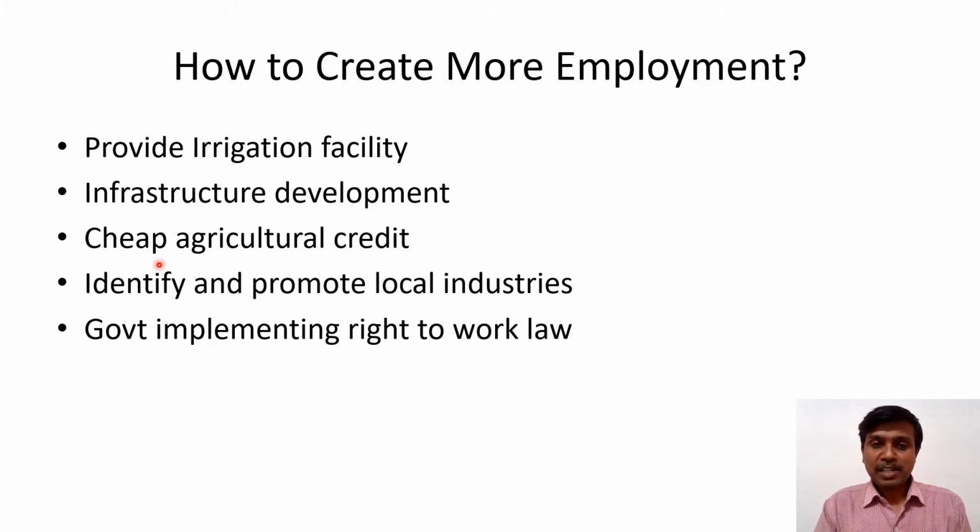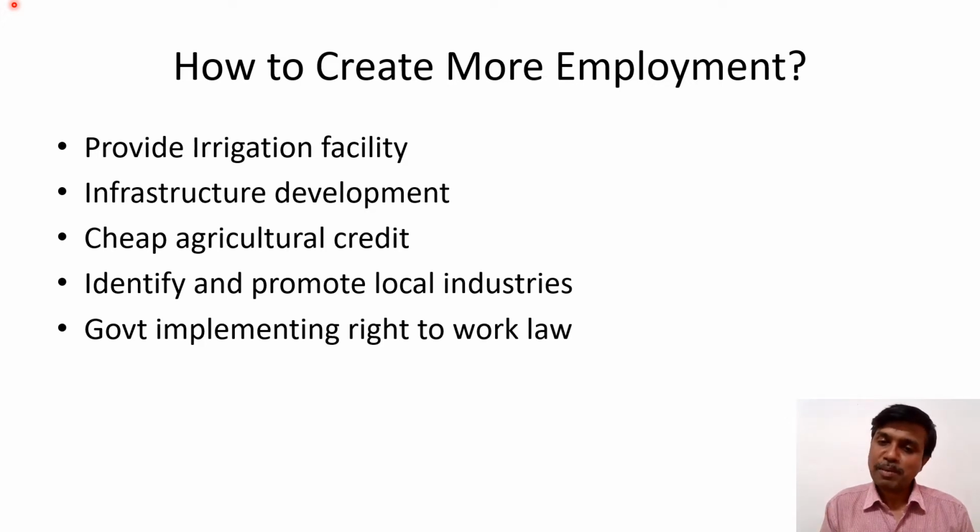Then cheap agricultural credit. Cheap agricultural credit means banks have to provide loans at a low rate of interest, so that the farmers can purchase agricultural implements and employ them in the production process. Agriculture can be improved if we invest more in agriculture.